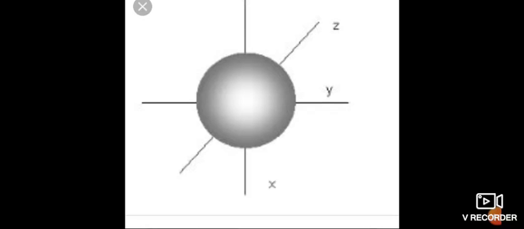Why do we not have a boundary surface diagram which bounds the region in which the probability of finding the electron is 100%? Because psi square always has some value, however small, at any distance from the nucleus.